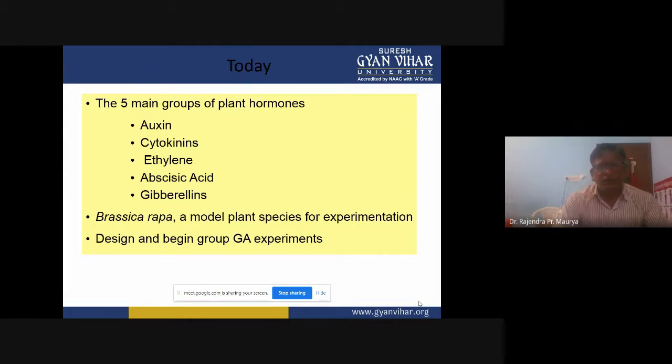Today, the five main groups of plant growth hormones. These five main groups are: first, auxin; second, cytokinins; number three, ethylene, that is also known as the gaseous hormone or ripening hormone; number four, abscisic acid, ABA, that is also known as the dormancy-causing hormone; and number five is gibberellins, that is gibberellic acid.